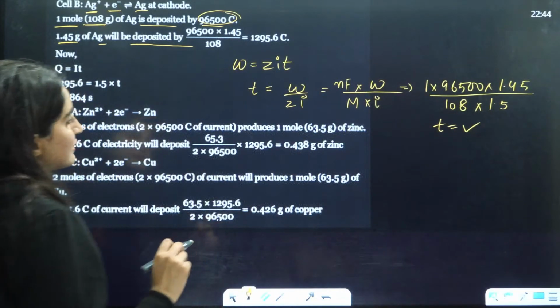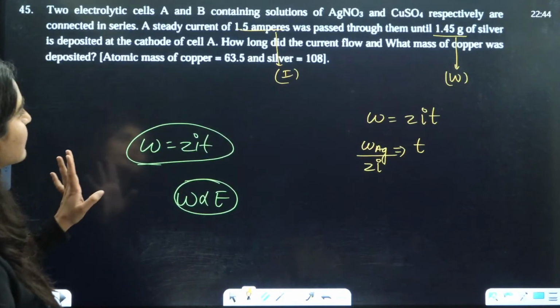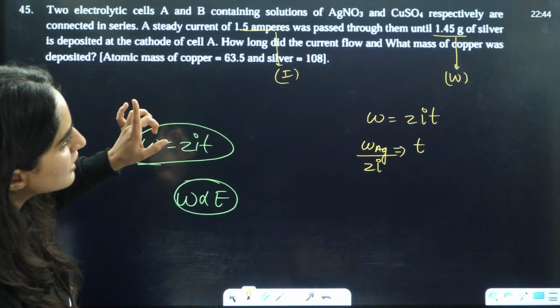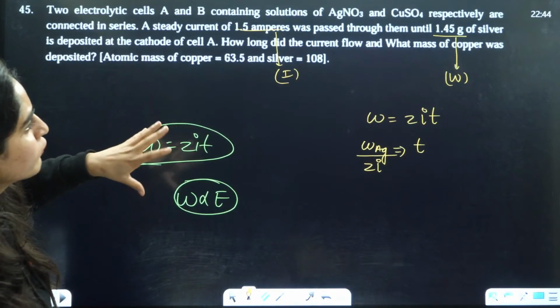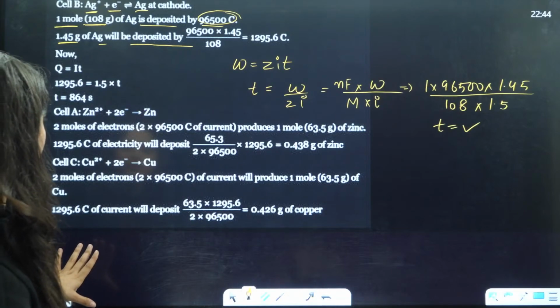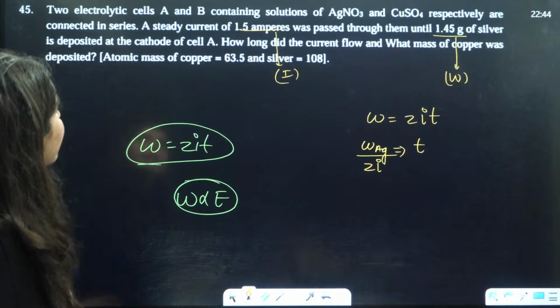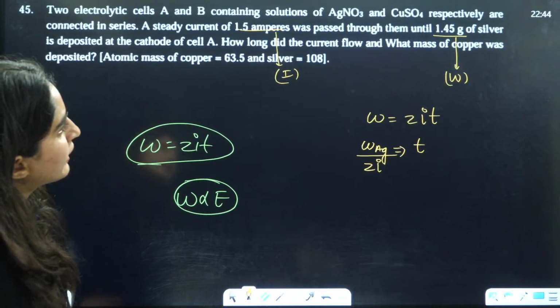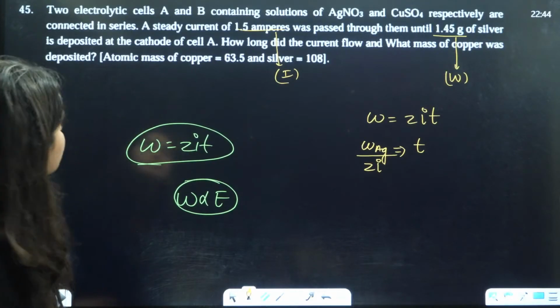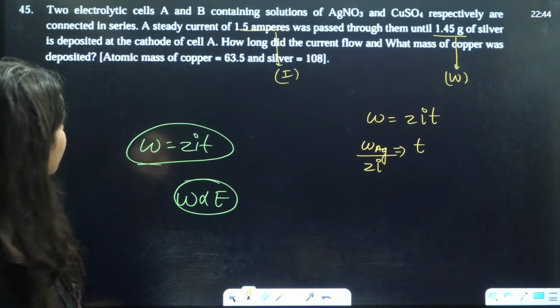After that, they are comparing this with the other electrode. They are asking how long the current flows, the mass of the copper. This is not zinc. Two electrodes A and B containing AgNO3 and CuSO4 respectively are connected in series, the steady current was passed through them until this.